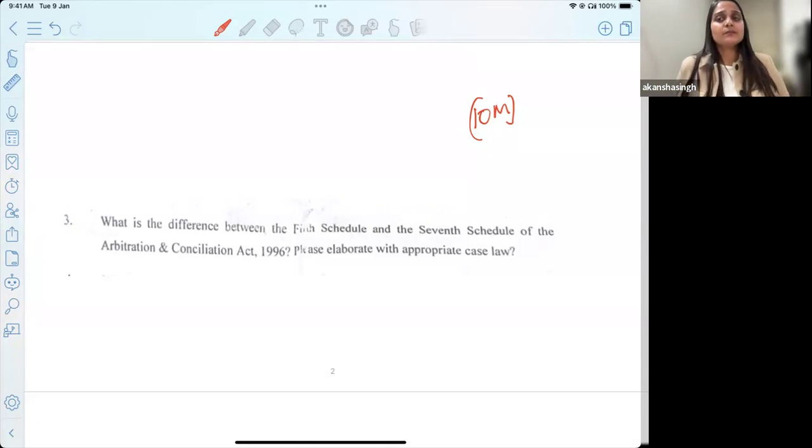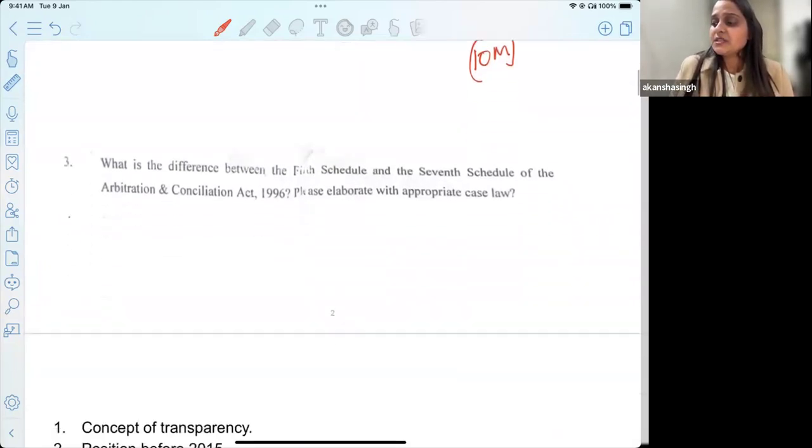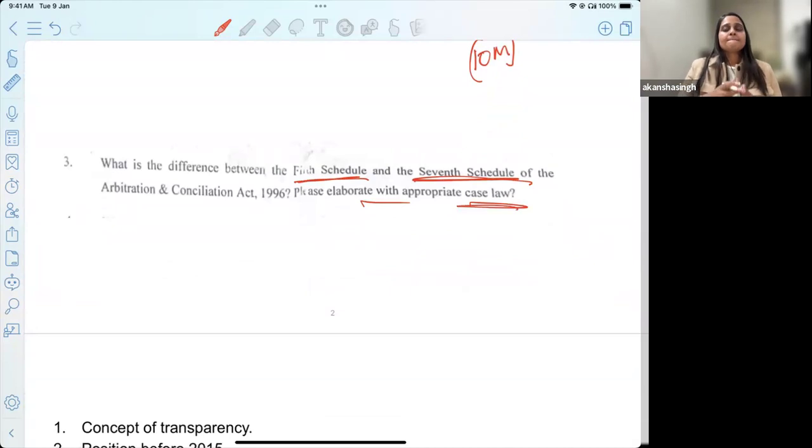This is a very simple question, but if you have a good understanding of the Arbitration Act, it will be very clear to them when you write an answer of this sort for a very straight question, which says: what is the difference between the fifth schedule and the seventh schedule of the Arbitration Act? Please elaborate with appropriate case laws. So here, if you are aware of the Arbitration Act, let me take you through the Act for us to understand what is there in the fifth and the seventh schedule.